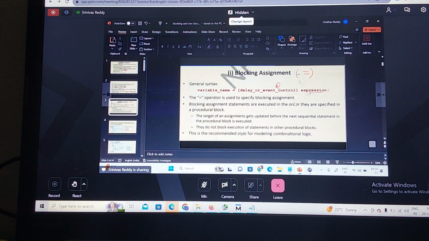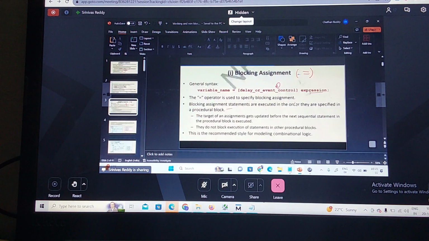So the equal operator is used to specify the blocking assignment. The blocking assignment statements execute in the order they are specified in the procedural block. The target of the blocking assignment gets updated before the next sequential statement in the procedural block is executed. So this point is very important. What does this point tell us?